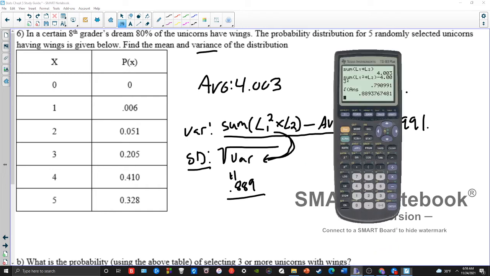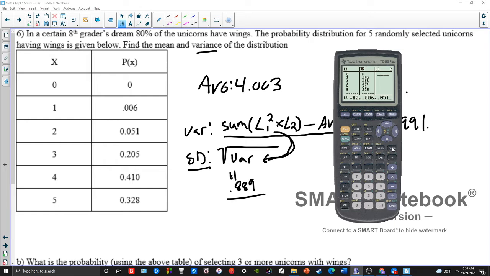Now, if I remember correctly, this is a binomial because it says that 80% of the unicorns have wings, which means that 20% do not, because again, you either have wings or you don't. There's no in between. So it is a binomial distribution. So just to show you something, when I did my list here, I could have entered my L2 like this. Notice how these will not change.